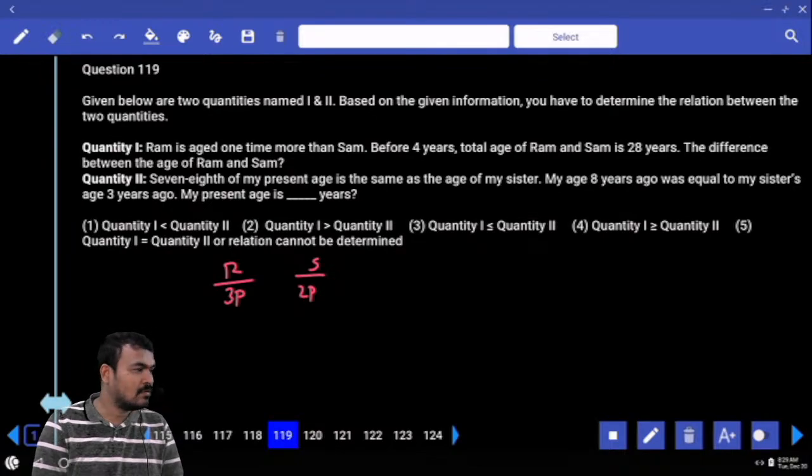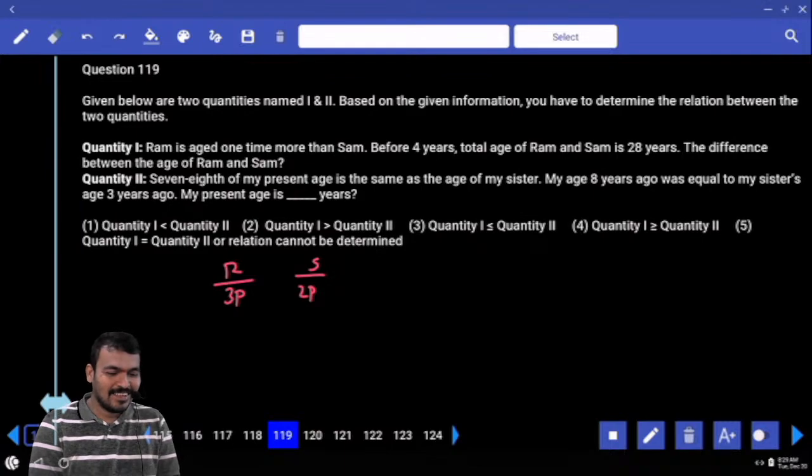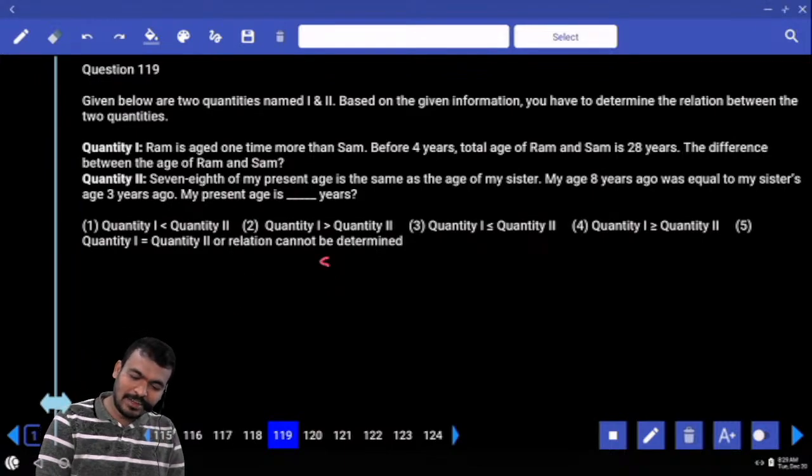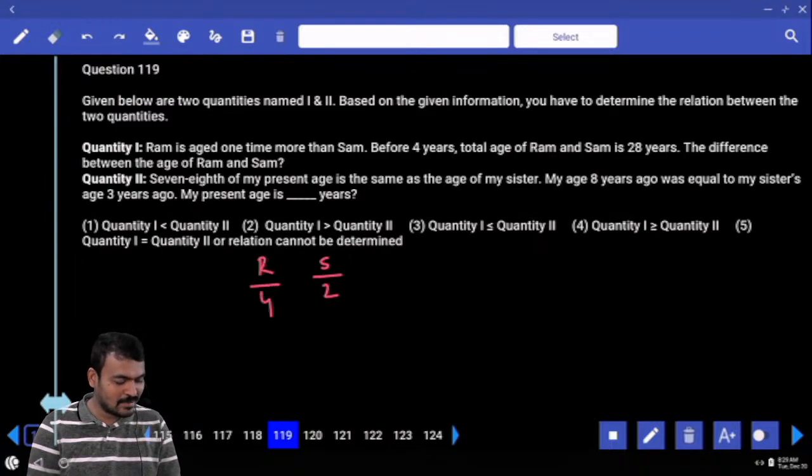How much? 3 parts and 2 parts or 4 parts and 2 parts? Ram's age is 1 time more than Sham. Sham I write 2 parts. Then Ram is how many parts? 4 parts. What is 1 time of 2? 2. 2 plus 2, 4.